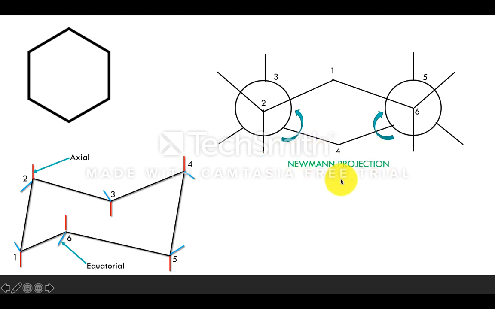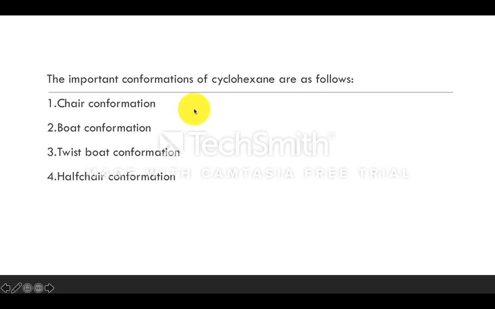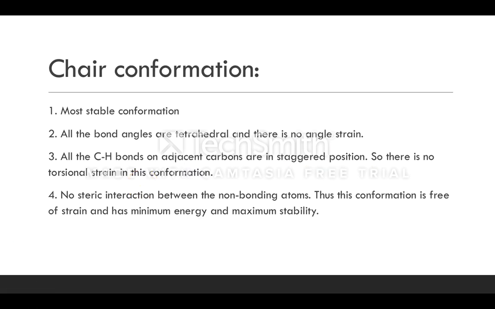So this is the Newman projection representation of the chair form of the cyclohexane. Forget about these arrow marks, because in the next conformation I will explain why we have represented these arrow marks. So till now clear, right? Just have a look at this. The important conformations of cyclohexane are chair form, twist form and also the half chair conformation. Coming to chair conformation, it is the most stable conformation.